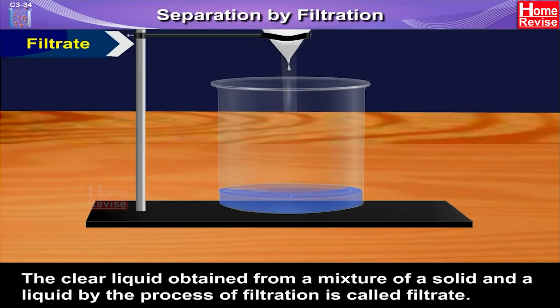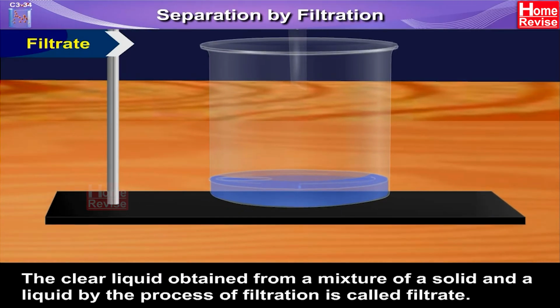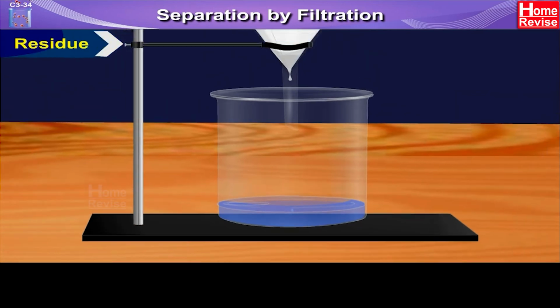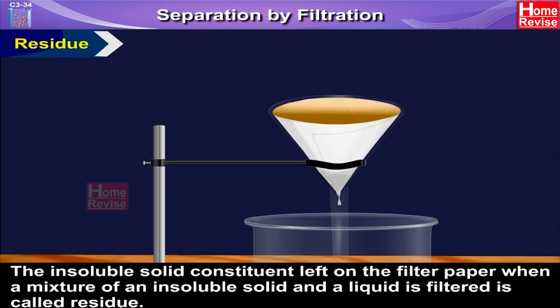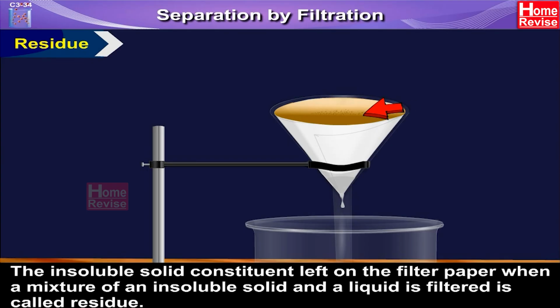Filtrate: the clear liquid obtained from a mixture of a solid and a liquid by the process of filtration is called filtrate. Residue: the insoluble solid constituent left on the filter paper when a mixture of an insoluble solid and a liquid is filtered is called residue.